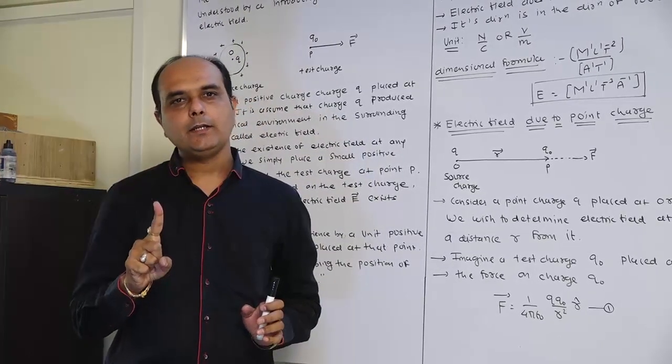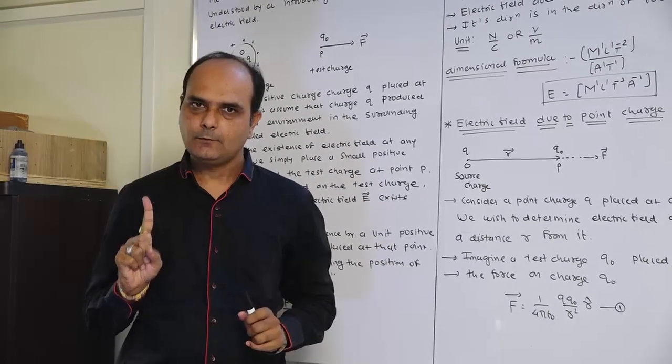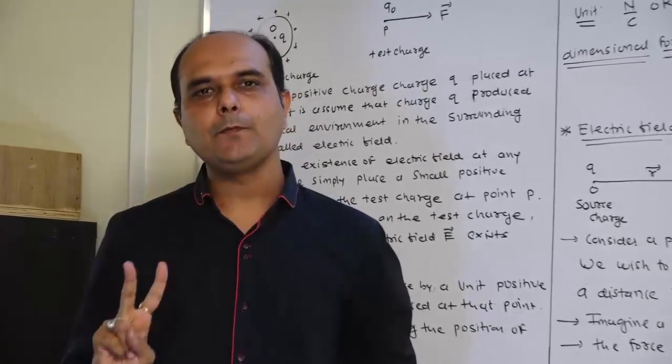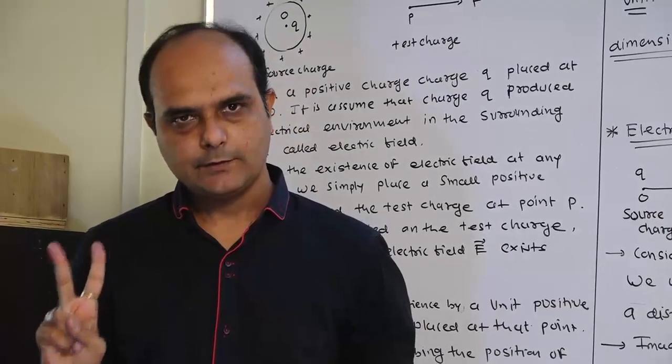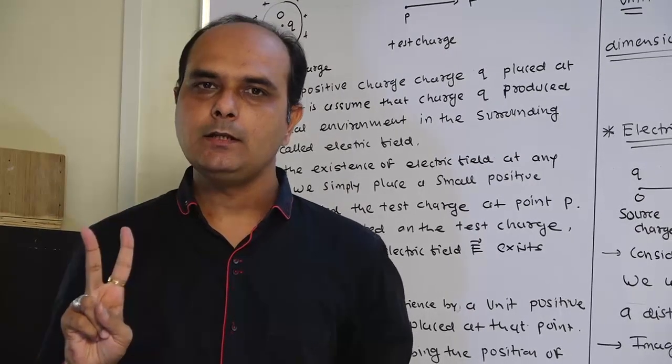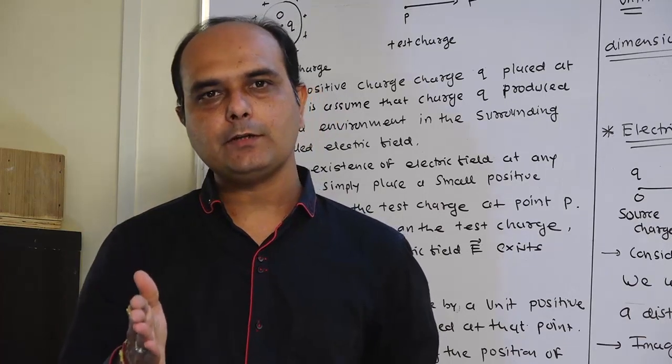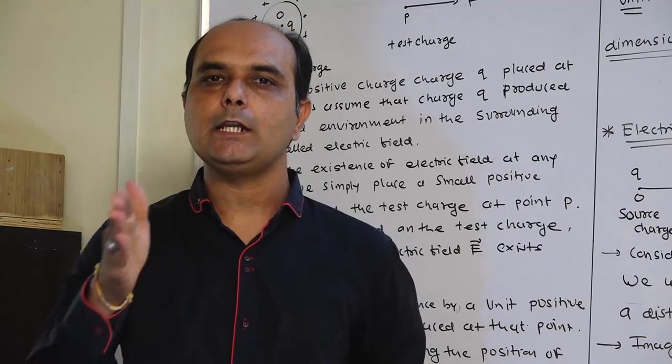First type of the field is called the gravitational field. Second type is called the electric field. And the third type of the field is called the magnetic field. About the gravitational field, we have already studied it in 11th science.